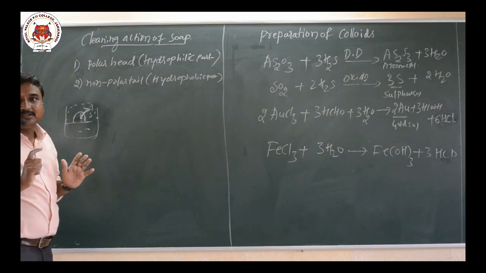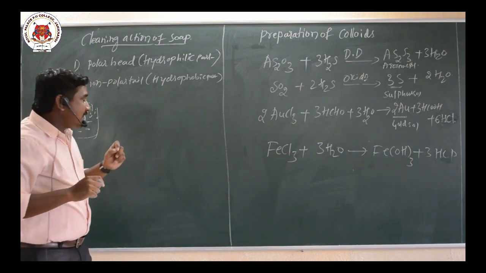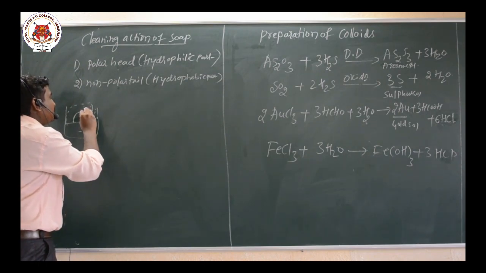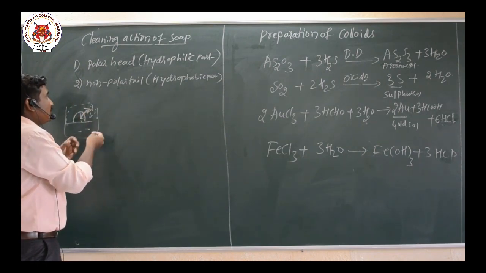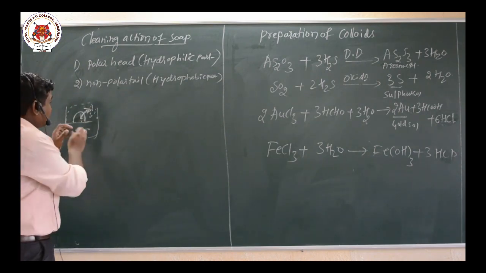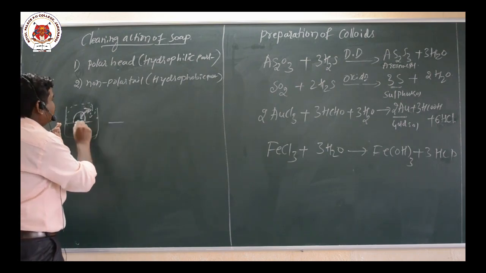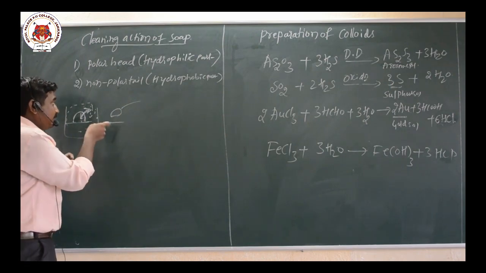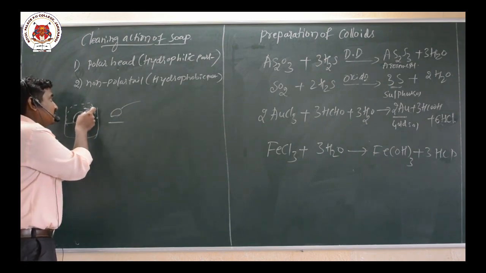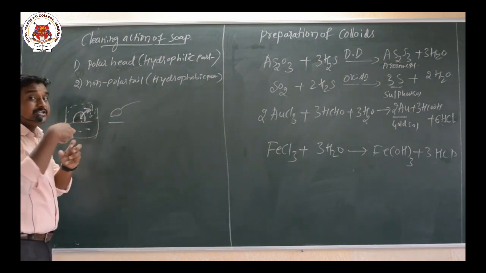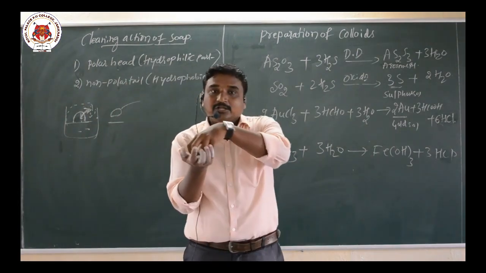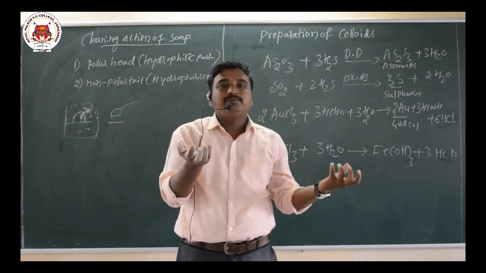So what happened after rubbing? The hydrophilic part interacts more with the water, and that removes the oil from the cloth. This is because of what here? The ions which project out interact more with the water. So that means the oil is removed from the surface of the cloth.